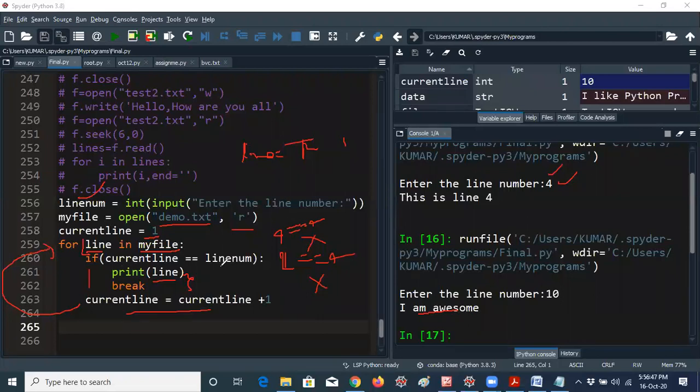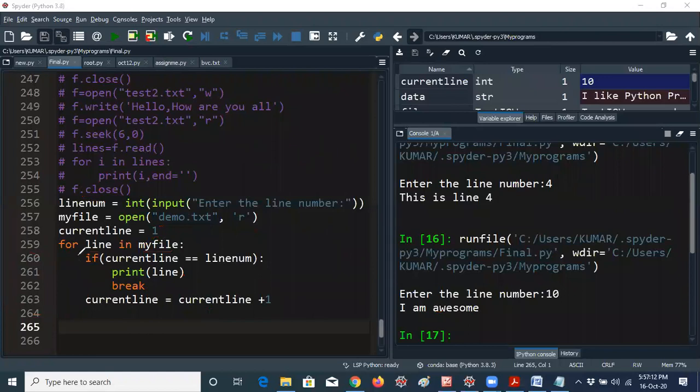Then if current line equal to 4, that means print of line. According to the for loop, it will check only line by line, according to the demo.txt open file, whatever the file data we have. So now 4 equal to 4, condition is true. Print of line, that means in the 4th line, whatever line is there, "This is line 4", it will be displayed. Break: whenever the break statement is encountered, it exits from the particular loop. That means the for loop will not be repeated again. This is the way it works.